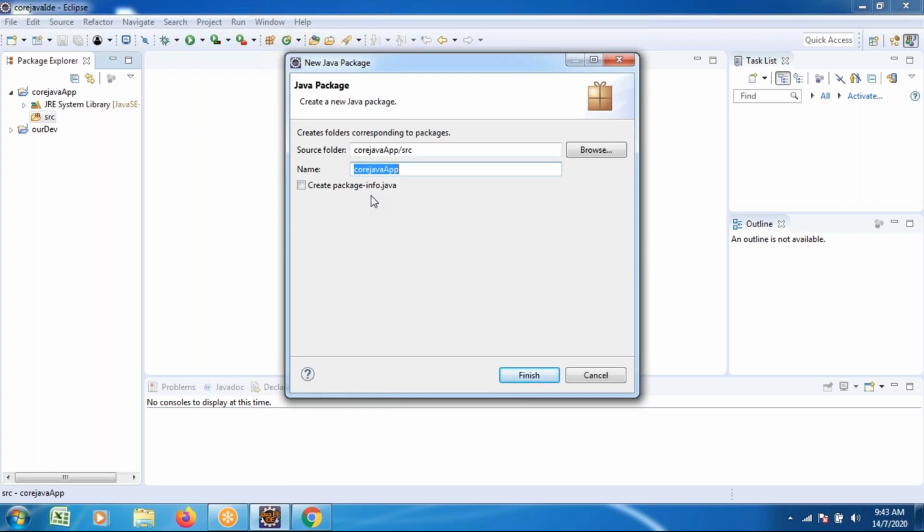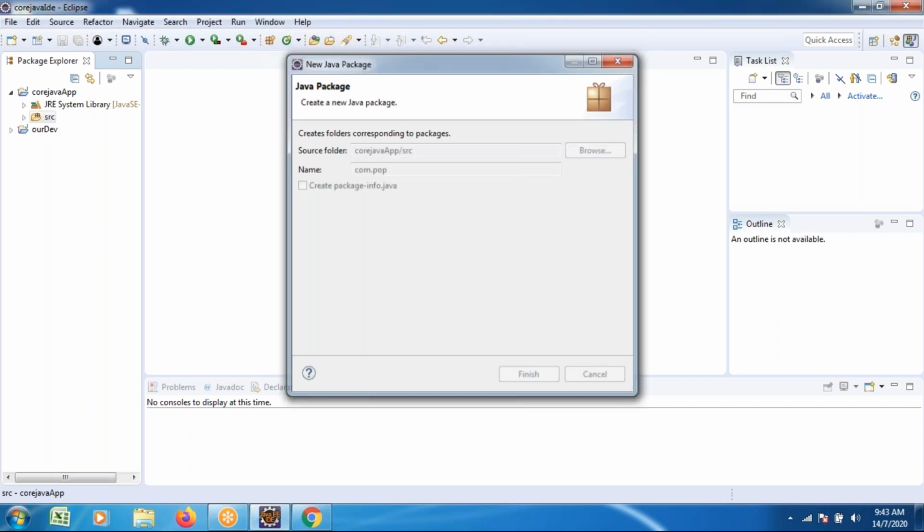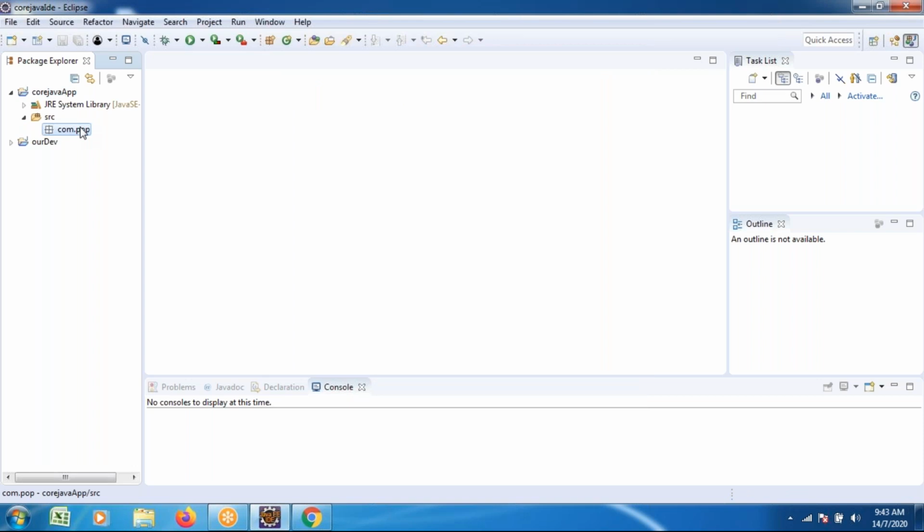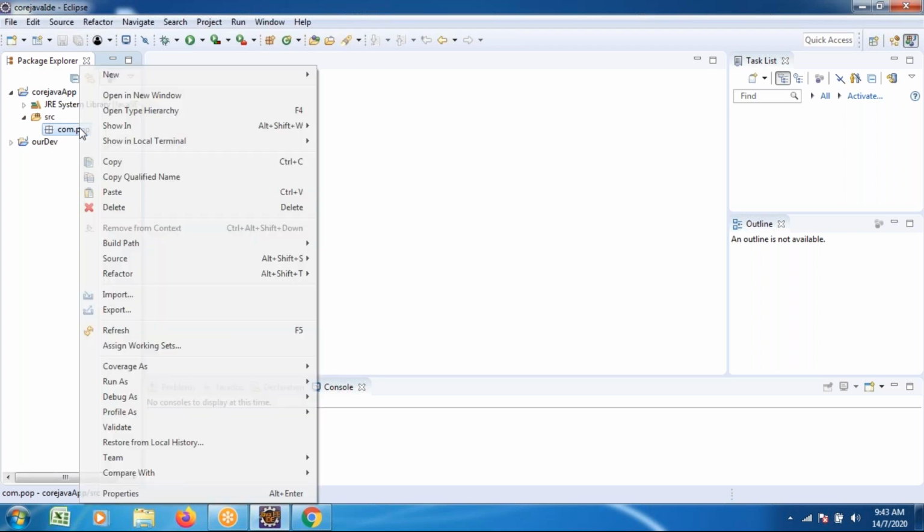The package name I have to create is com.pops, because we are learning procedure orientation concepts. Click on finish. We created the project and the package. Inside the package, I wanted to write the application, so I am writing one new class.